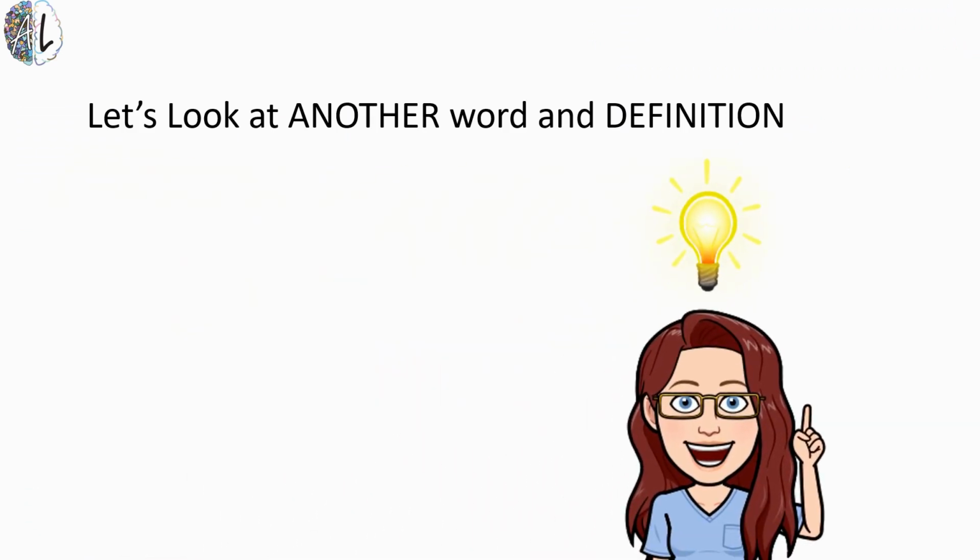All right, let's look at our next word. All right, so this is the name of a hormone. If you go back and watch that video, you can see that we have named this up as one of our hormones, but it is called vasopressin. Vasopressin. And let's break this down, and it'll give us an idea of what it does inside of our body.